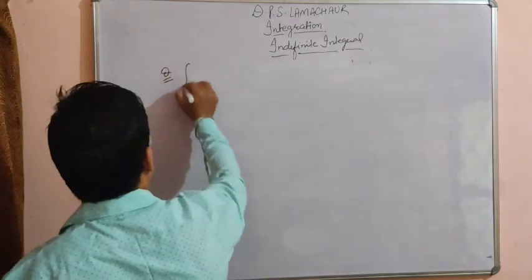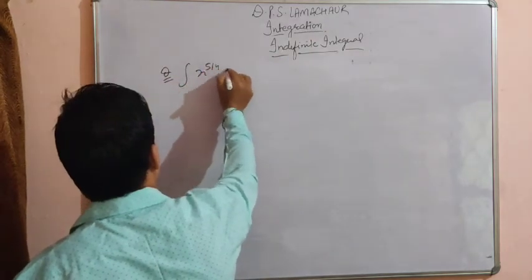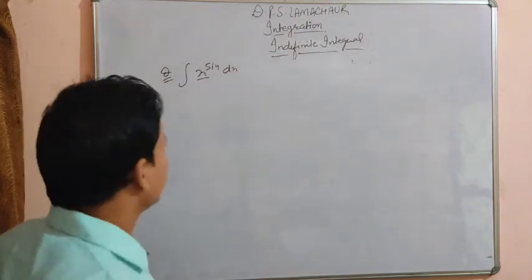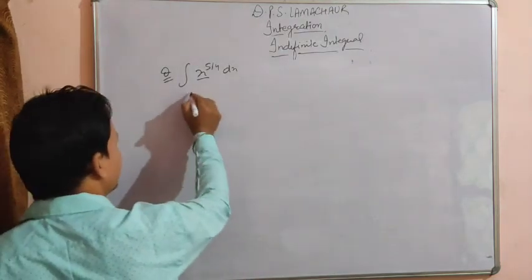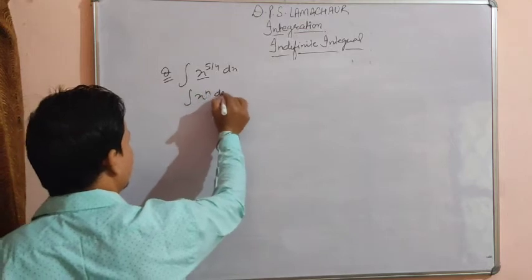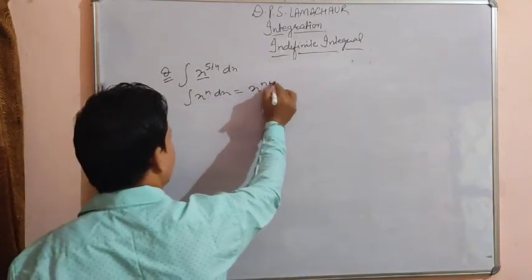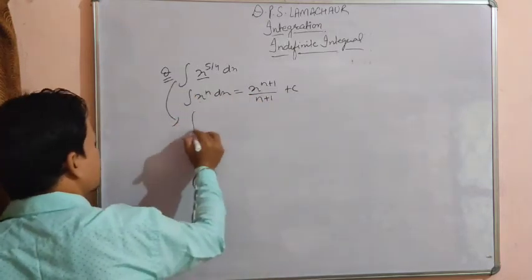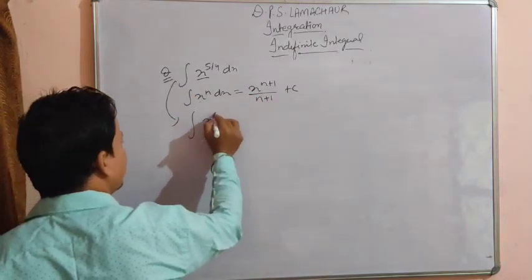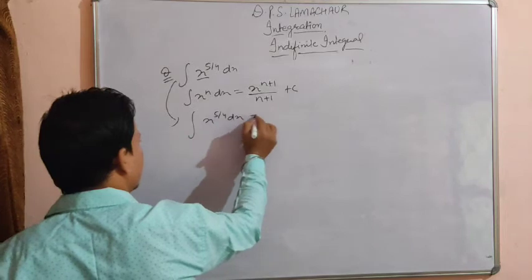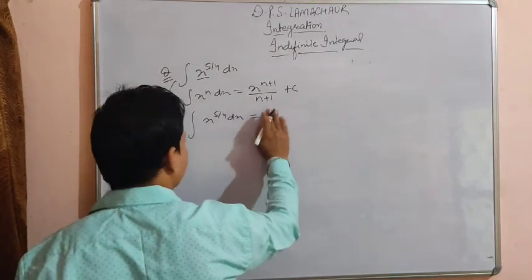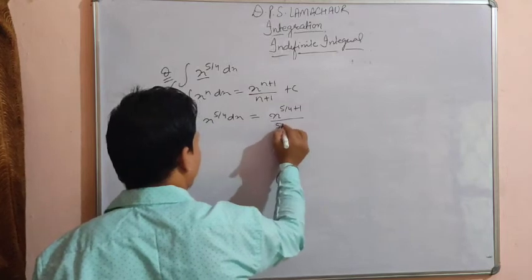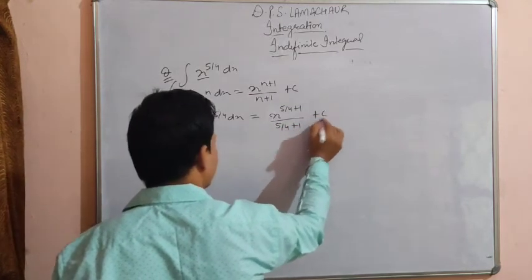Integration of x to the power 5 by 4 is the integrand for which we have to find the antiderivative. So what will you do? We will apply the formula: integration x to the power n dx is equal to x to the power n plus 1 upon n plus 1 plus c. Okay, operate here. So integration x to the power 5 by 4 dx equals x to the power 5 by 4 plus 1 divided by 5 by 4 plus 1, plus integration constant c.